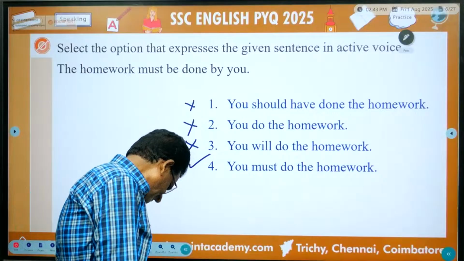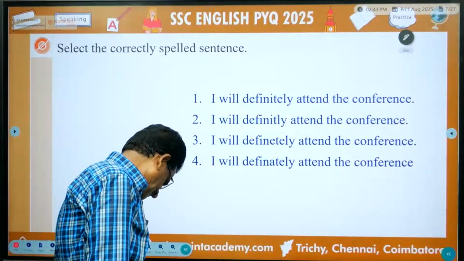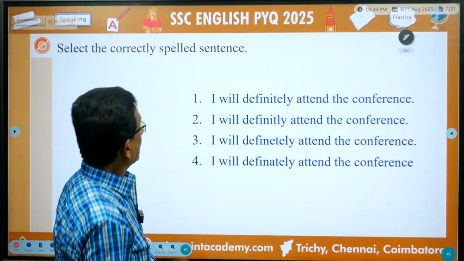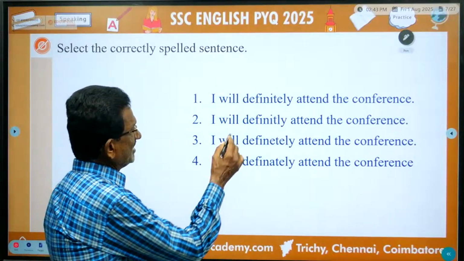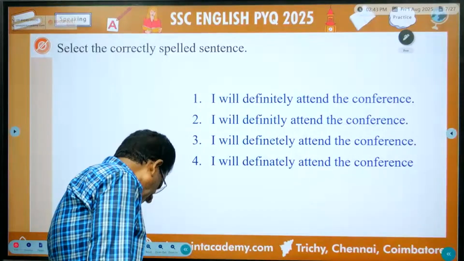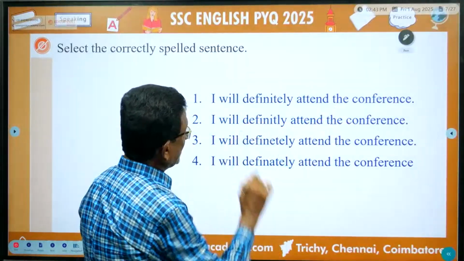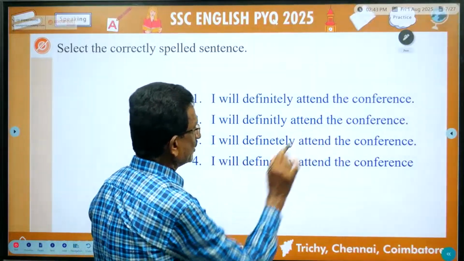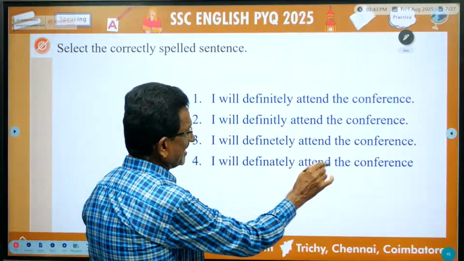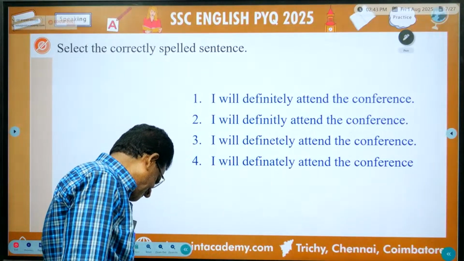Next one. Select the correctly spelled sentence. I will definitely attend the conference. So there is a spelling mistake.